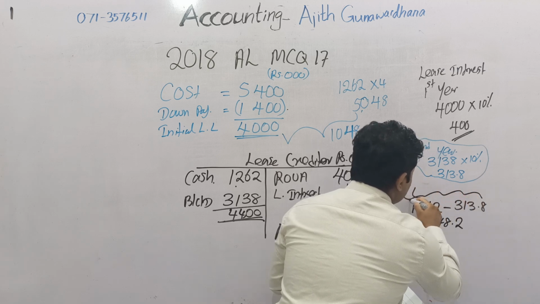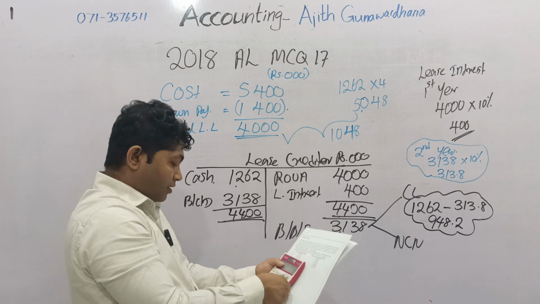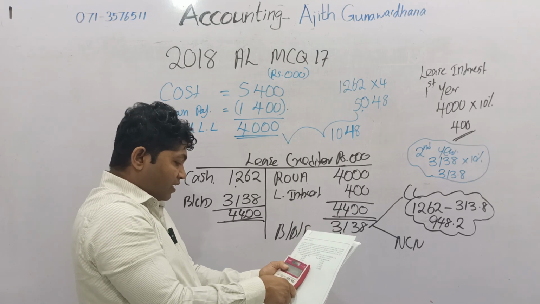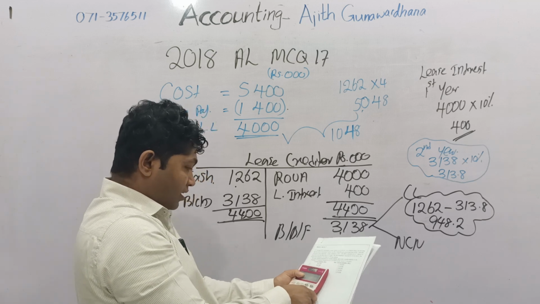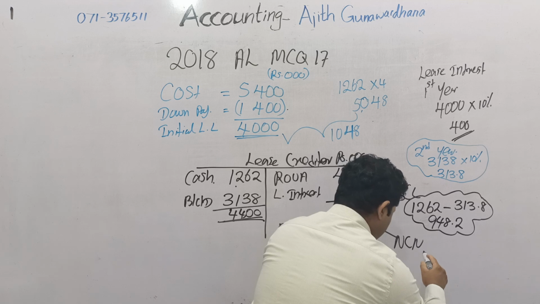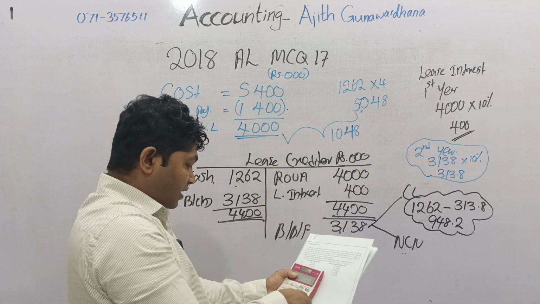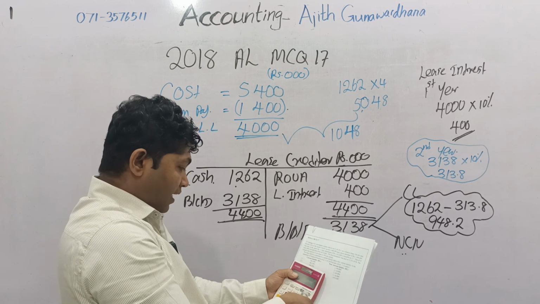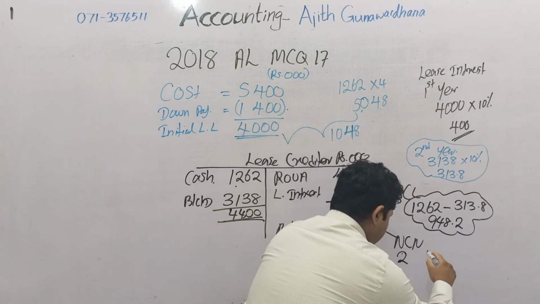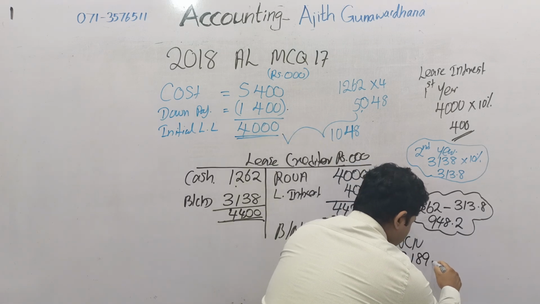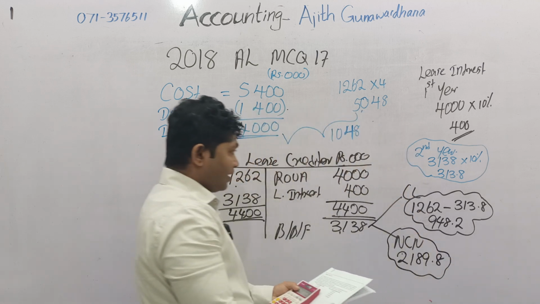This is the value recorded under current liability as lease creditor. The balance part is the non-current liability: 3,138 minus 948.2 equals 2,189.8. This is the value recorded under non-current liability.